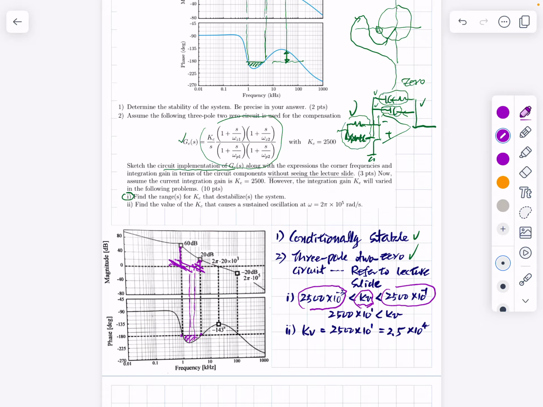And another one is if this gain is increased. This is the one point. If the gain is increased by 20 dB, the crossover frequency occurs here, and this is 180. The system becomes marginally stable. Okay, so marginally stable means at this frequency 2 pi times. This should be all right.